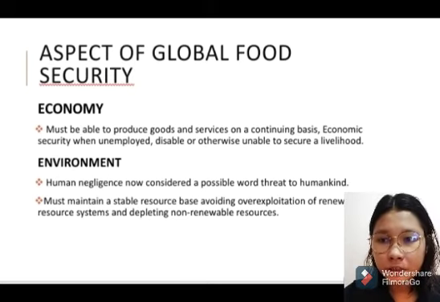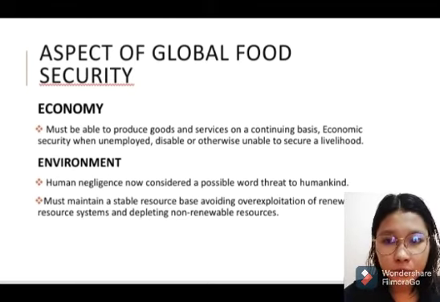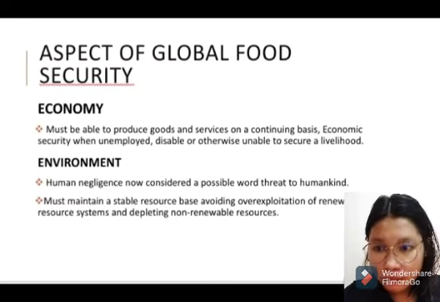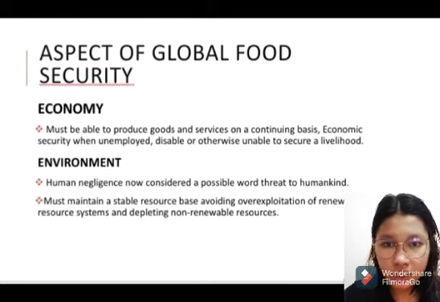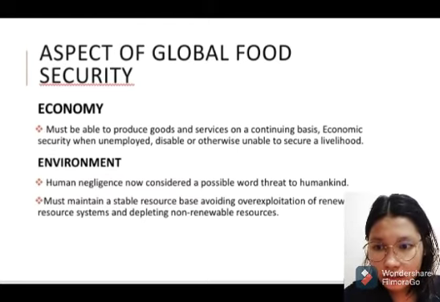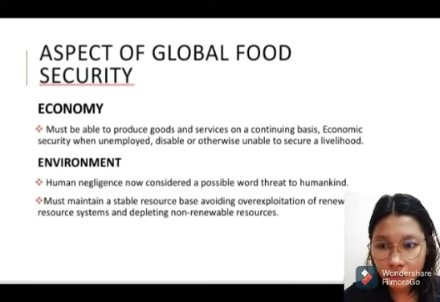Environment. Human negligence, now considered a possible world threat to humankind, must be addressed. We must maintain a stable resource base, avoiding exploitation of renewable resource systems and depleting non-renewable resources.